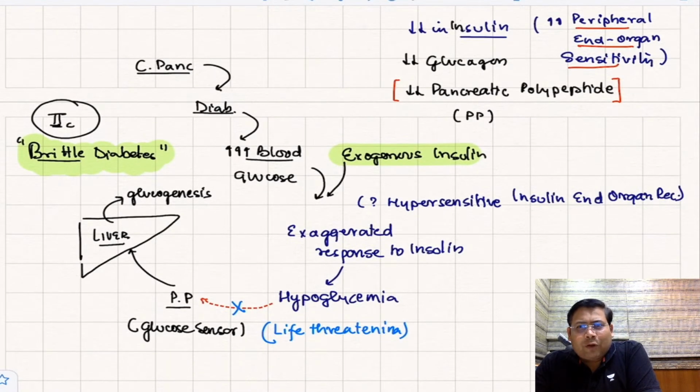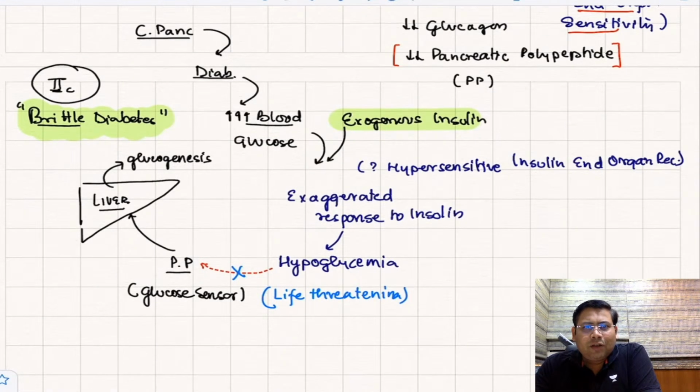Maybe the conventional 4 units of insulin might behave like 14 units or even 40 units in certain cases. If you admit a patient of diabetes mellitus and check the blood glucose, you will find it elevated because there is decreased insulin, and no one to counter the rising glucose.